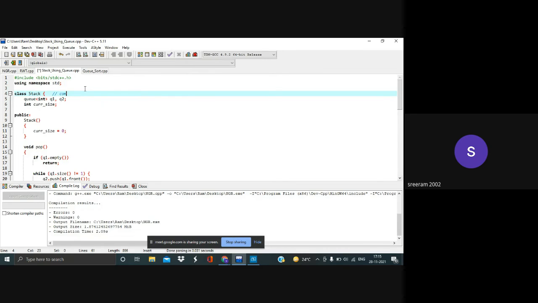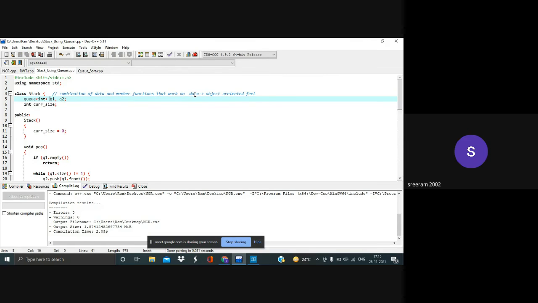Class is just a combination, in technical terms called encapsulation, but I'll just say combination for now, of data and the member functions that work on this particular data. What it does is it gives you an object oriented feel.